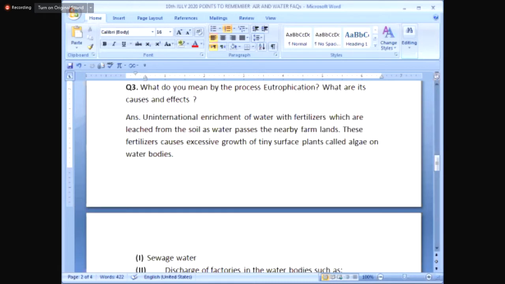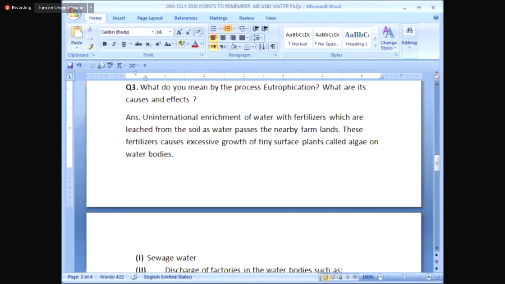Question number 3 is extremely important. Since we know that, water is a very good solvent. It dissolves a little bit of everything in it, harmful and harmless. But by this behavior of water, it gets polluted.